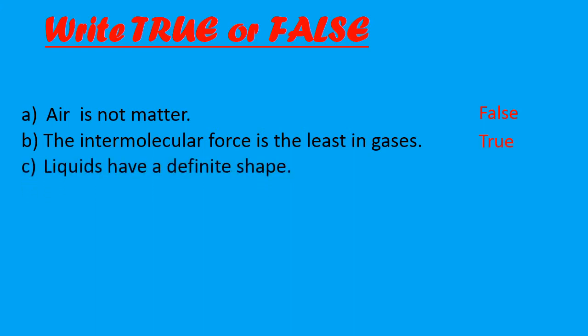Part C, liquids have a definite shape. So students, liquids don't have a definite shape. That is why they start flowing. So this is false. But yes, they have definite volume, but they don't have definite shape. Part D, liquids have a definite volume. Yes, it is true.